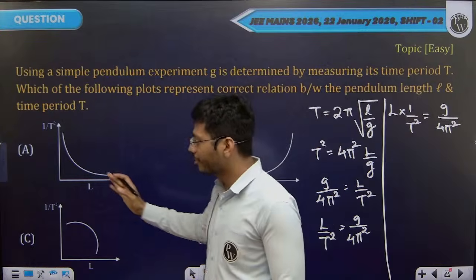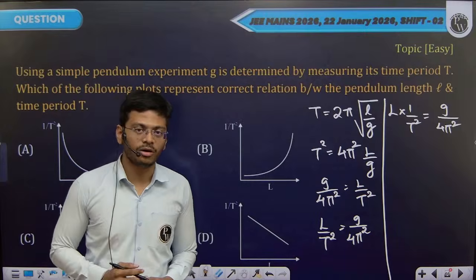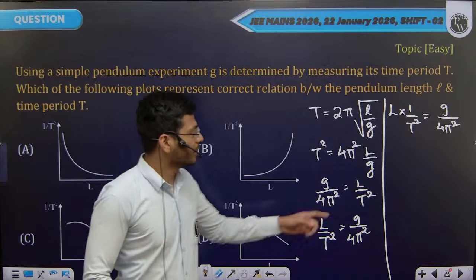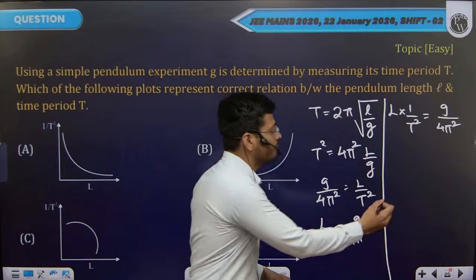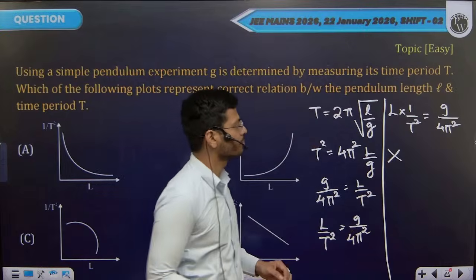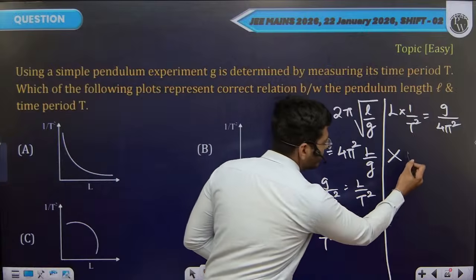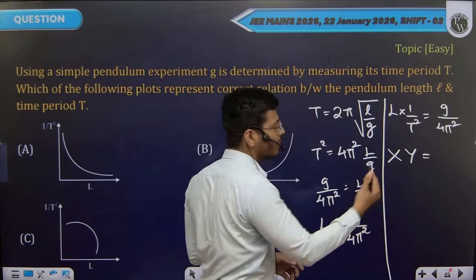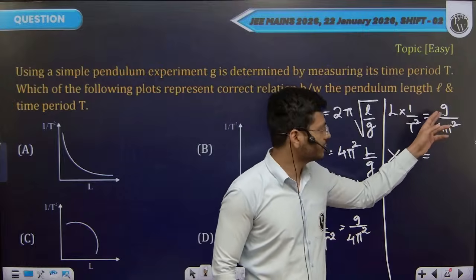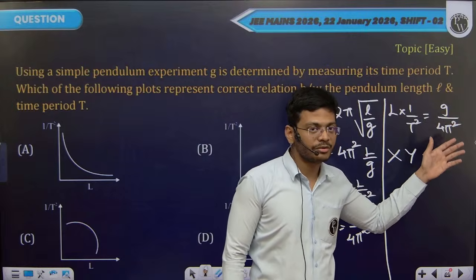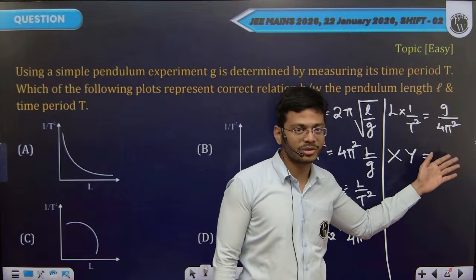We are plotting 1 by T square on y axis, L on the x axis. So in place of L, I will put a big X. In place of 1 by T square, I will put a big Y. And right side, if you look closely, you have gravitational acceleration G, a constant, divided by 4 pi square constant numbers.